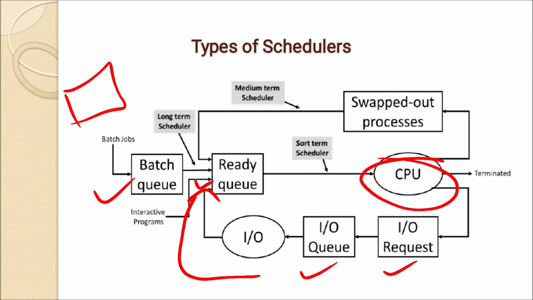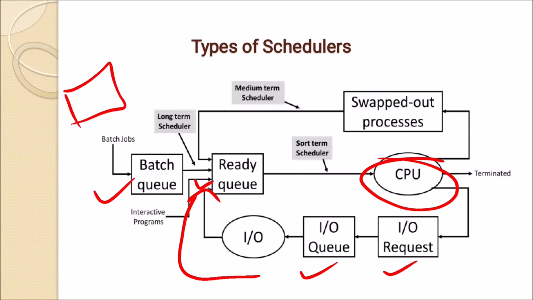For example, there are too many jobs created, so they will be stored in the batch queue. Now from 20 processes, for example, there is only space for 5 processes in memory. So only those 5 processes can go to the ready state, or be loaded into memory.